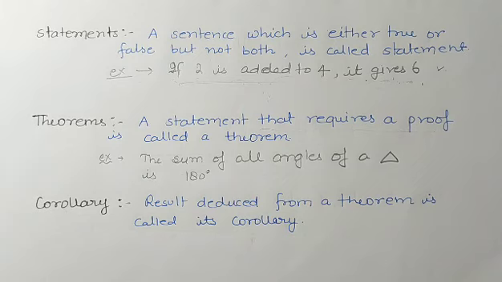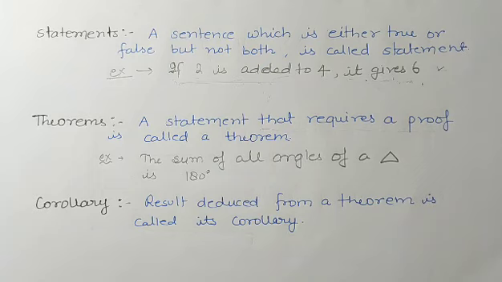So this is a theorem because it requires proof. So wherever proof is required for a statement, that statement is known as a theorem. But in axiom no proof is required, in postulate no proof is required, but in theorem proof is required. So if someone asks what a theorem is, you can give this definition: a statement that requires a proof is called a theorem.